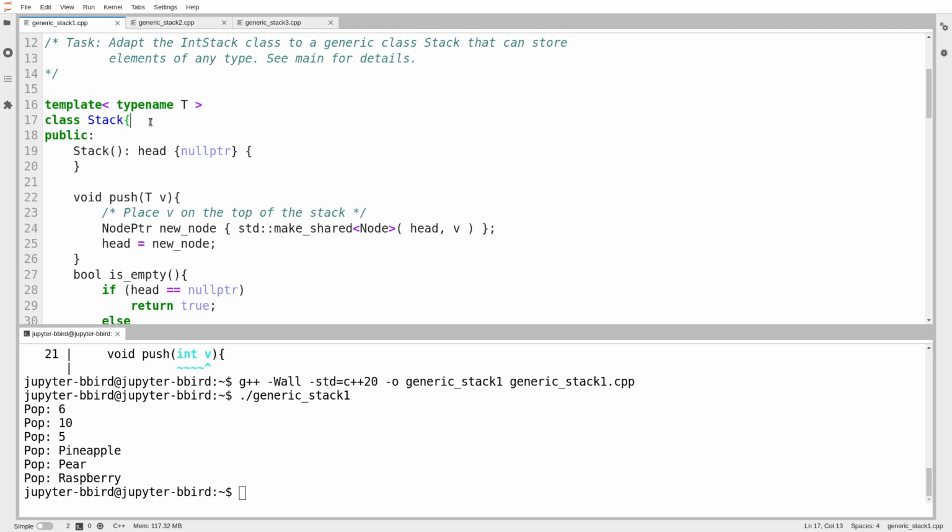A lot of languages support generic types, the ability to define a type where a particular element type, like the element type of a stack, is a placeholder that can be filled in at compile time. Java, for example, supports that as well, with very similar notation. Templates in C++ are far more powerful than that. And that's something we're only going to scratch the surface of in this course.